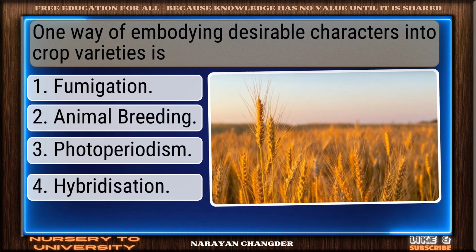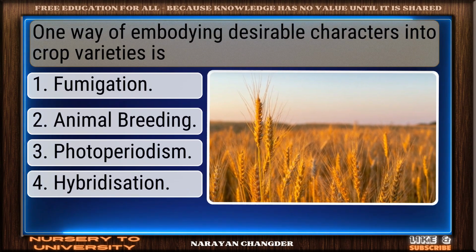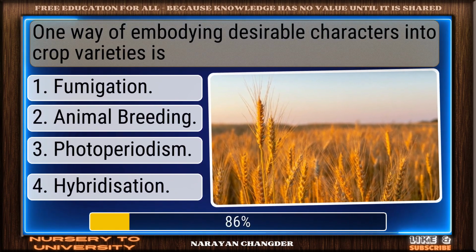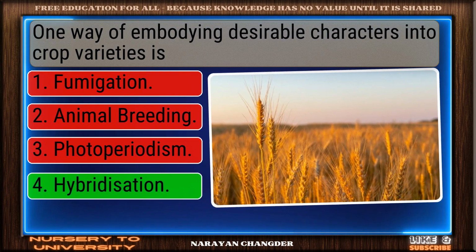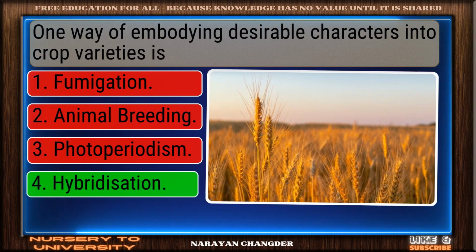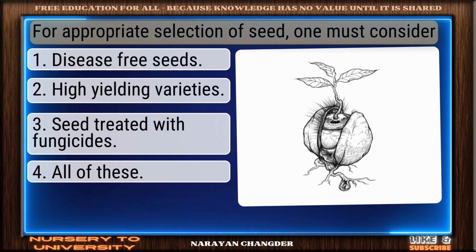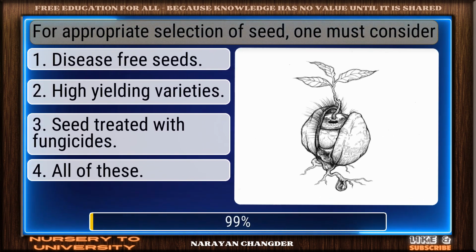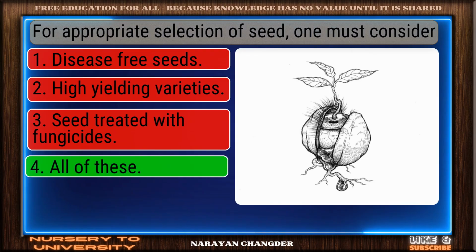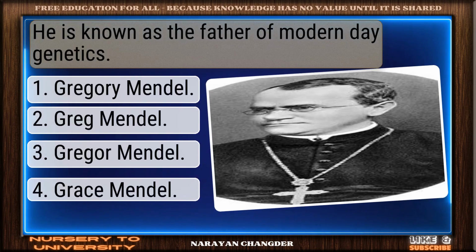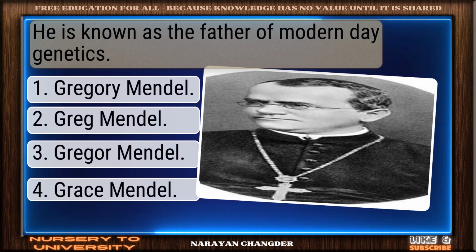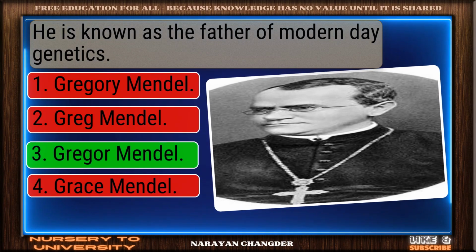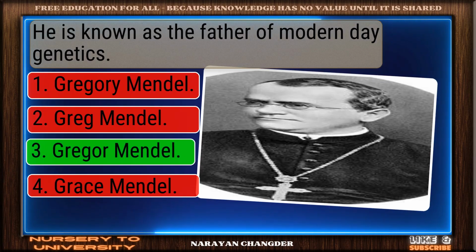Question number 8. One way of embodying desirable characters into crop varieties is. Excellent choice. Hybridization is the right answer. Question number 9. For appropriate selection of seed, one must consider. Nicely done. All of these is a solid answer. Question number 10. He is known as the father of modern-day genetics. On track. Gregor Mendel is the correct answer.